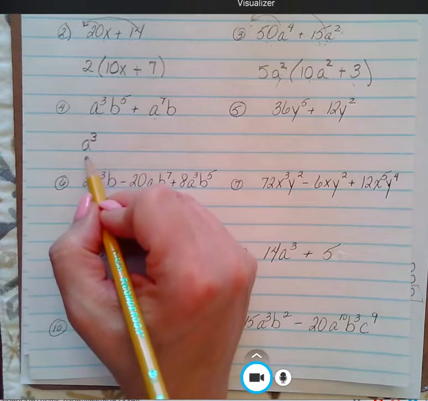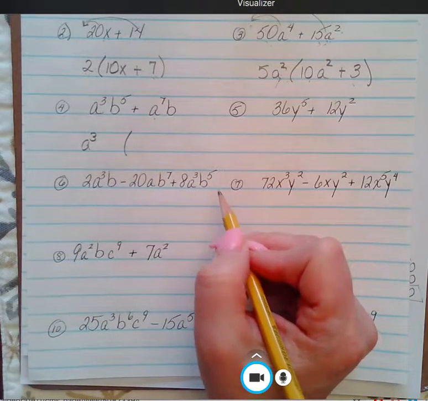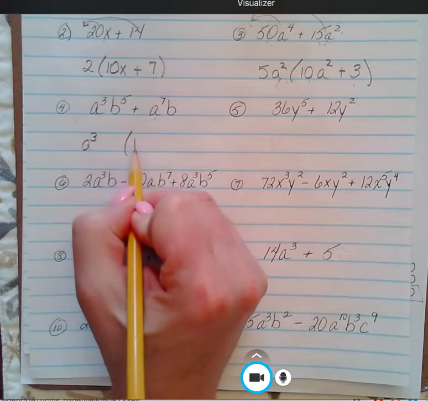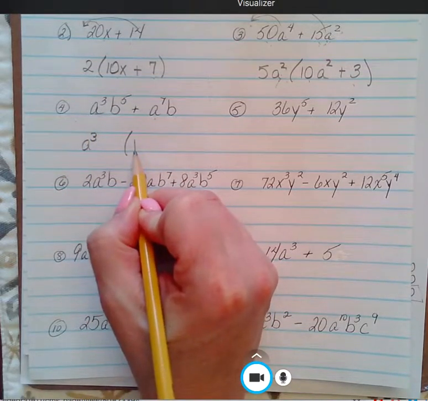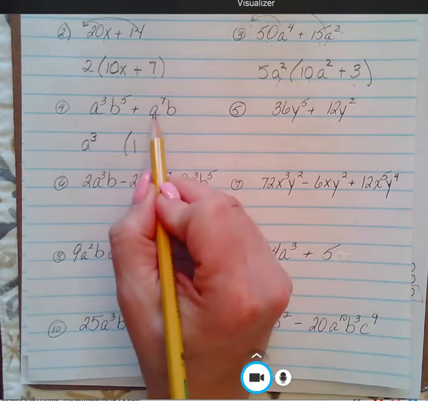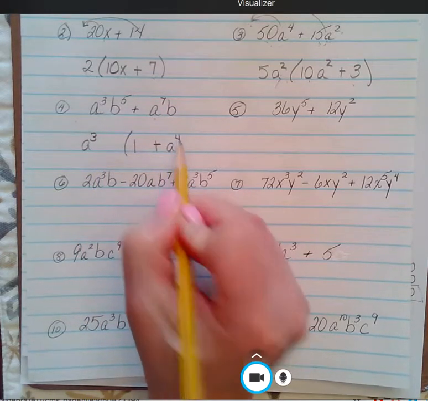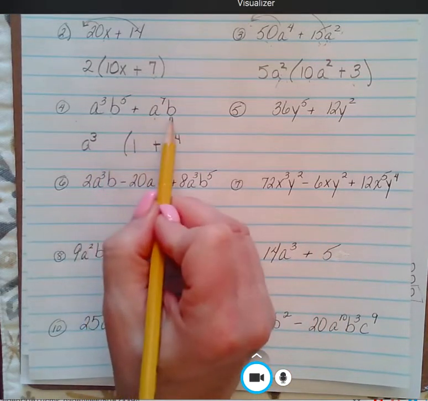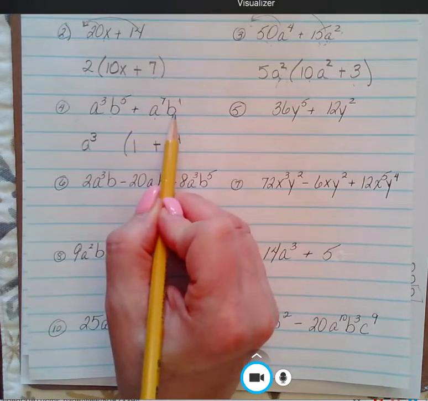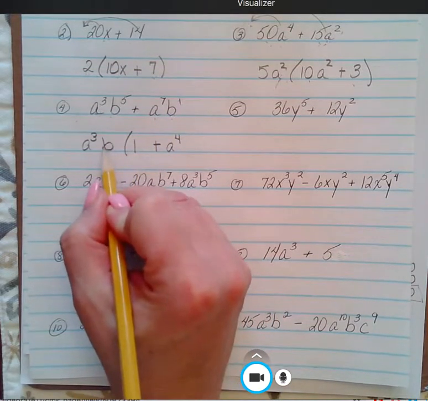At this point, if you want to do one letter at a time, parentheses, and then you can say, well, I took out the whole thing, so you can put 1 as the placeholder, leave a space because of the B's, plus, and then if we pulled out A to the 3rd, that means I got 4 left over. Then you can go back and look at your B's. Well, this guy only has 1. That's the most here, and that's the most that we are able to take out, just a plain old B.